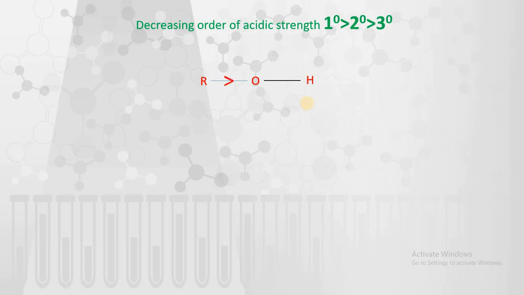R is nothing but the alkyl group. This alkyl group shows electron donating inductive effect, and it donates electrons to this oxygen atom. So what happens? As the electron density on oxygen increases, the bond between oxygen and hydrogen becomes stronger. So weaker the OH bond, stronger the acid.